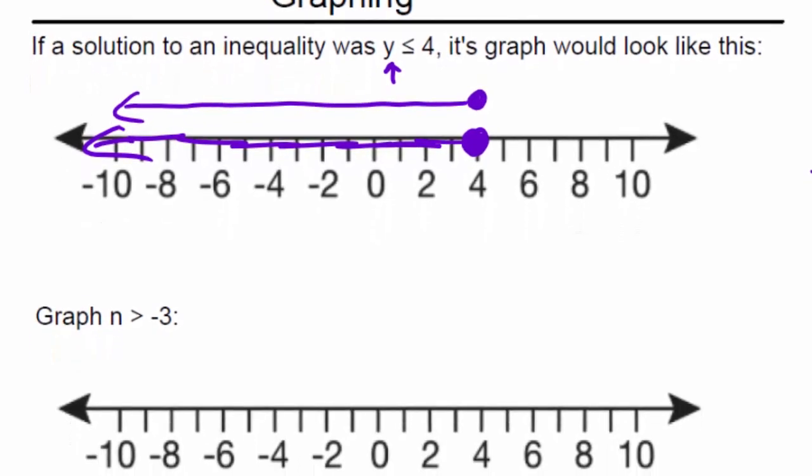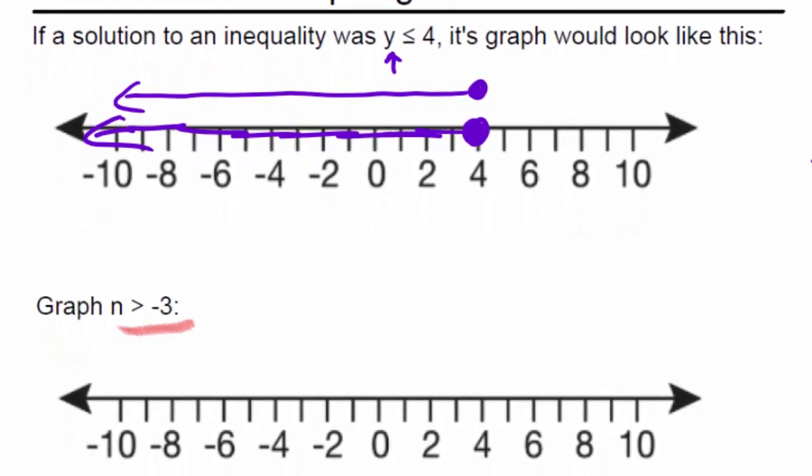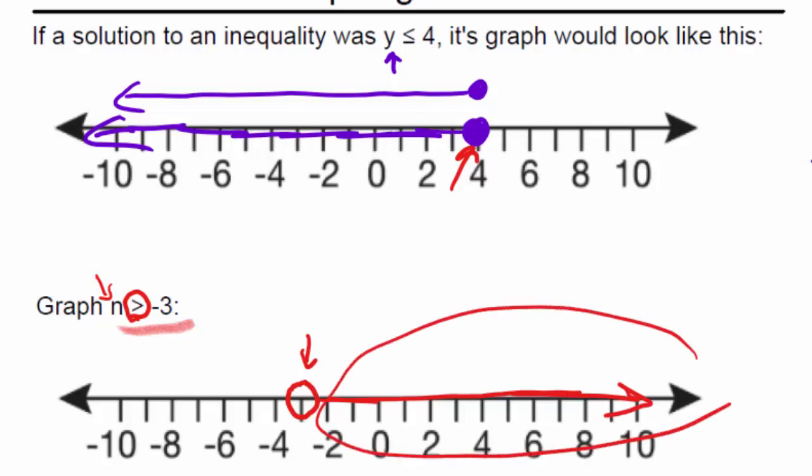If we look at the one on the bottom, it says graph n is greater than -3. In order to do that one, we find -3, which would be right here. Now we're going to put an open circle, because this inequality does not have an equal to, which means we start at this location, but that location is not part of the solution the way that the 4 up here was. Now again, we're looking for n's that are greater than, so on a number line, greater than is to the right, so we're going to arrow this to the right. So all the solutions are found on this side of the number line.